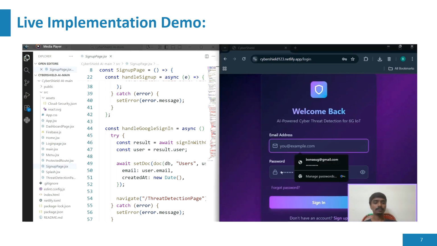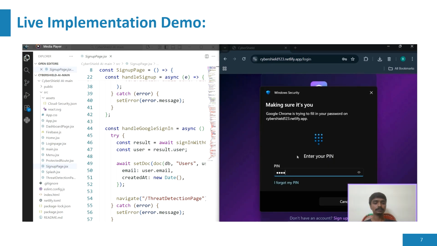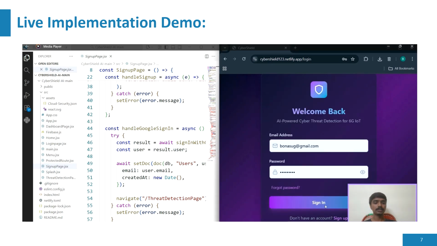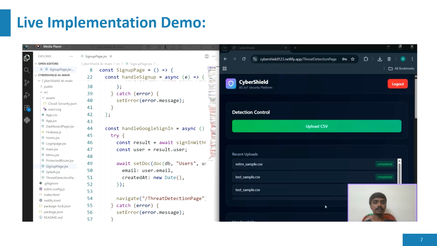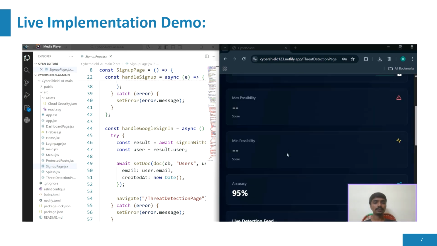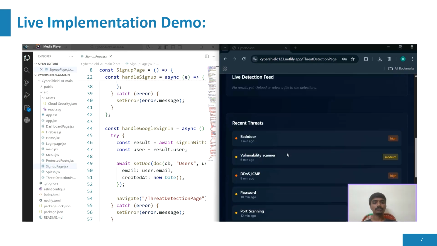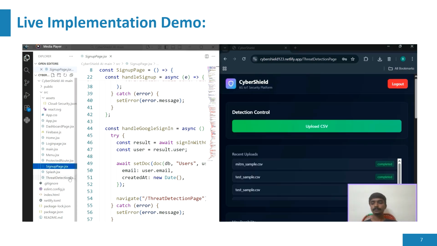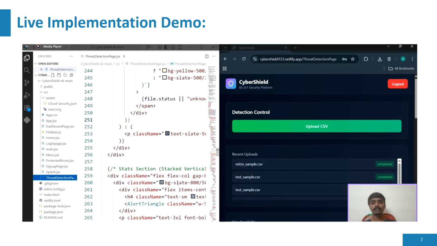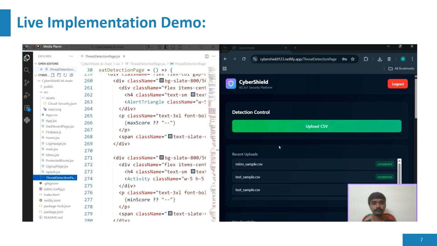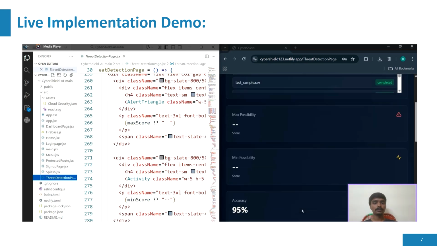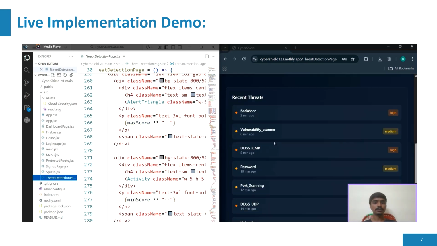You just have to enter the mail address, and then enter the password. Just click on sign in, and our threat detection page will appear here, and we have provided a CSV file. This is the code for our threat detection page, and this is the max possibility and min possibility.